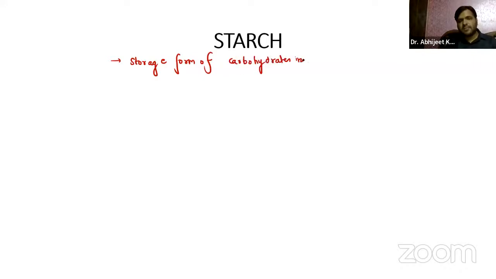So now coming on to the starch, guys. Remember that starch is the storage form of carbohydrates in plants, right? And basically they are of two types that you have to remember. We have amylose and amylopectin.